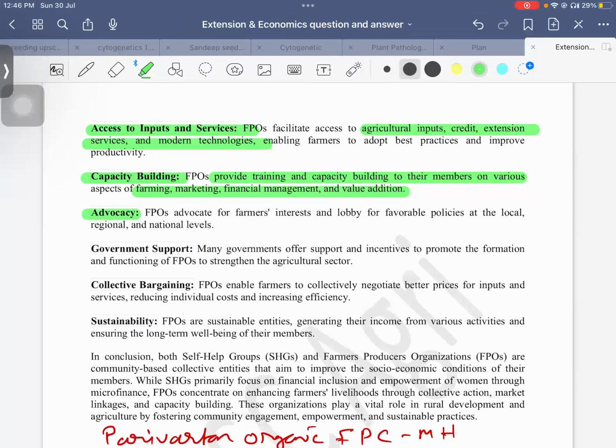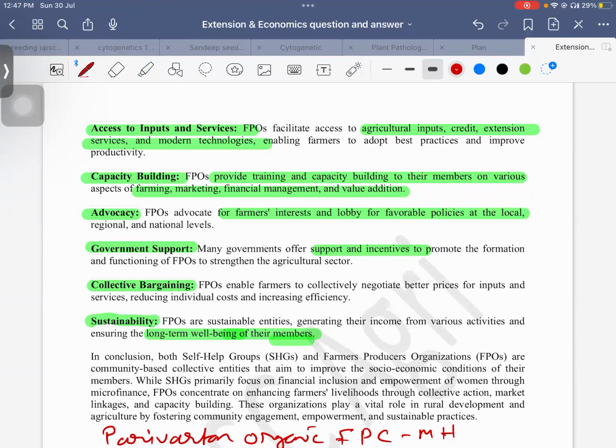In case of advocacy, they advocate farmers' interests and lobby for favorable prices at the local or regional places. They act like a pressure group also, and they have government support because the government tries to incentivize and promote them, and it also increases their collective bargaining power. And they become sustainable in the long run, because here we are giving more benefit to the farmers and decreasing the role of middlemen.